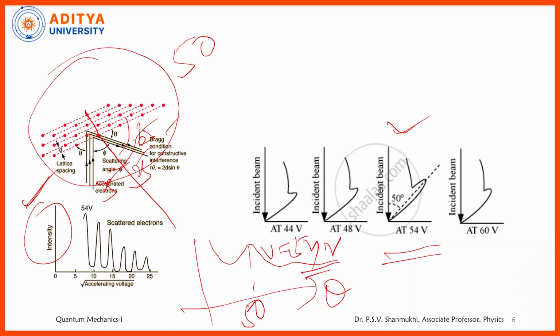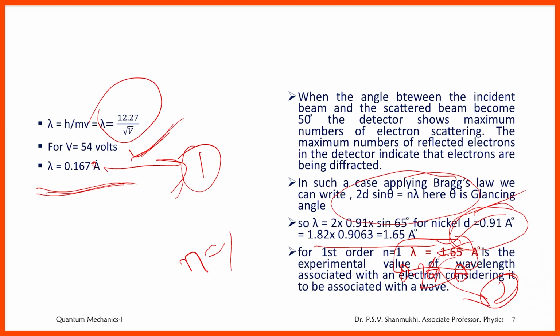Taking this data and using the equation lambda is equal to 12.27 by root V, we get some wavelength lambda. Taking Bragg's equation, n lambda is equal to 2d sin theta, and again determining the wavelength lambda, there is good agreement between these two values. Automatically we can say that, just like X-rays, electrons are also exhibiting wave nature.